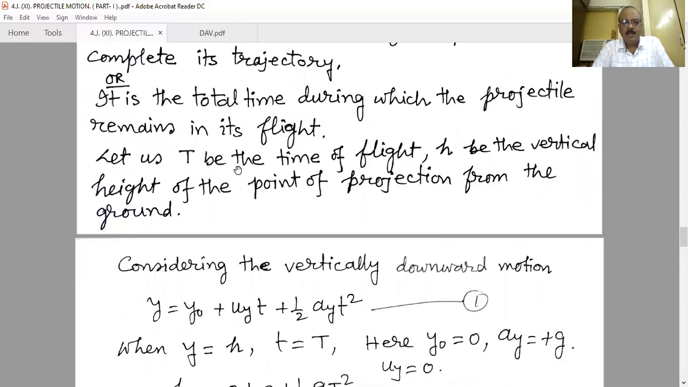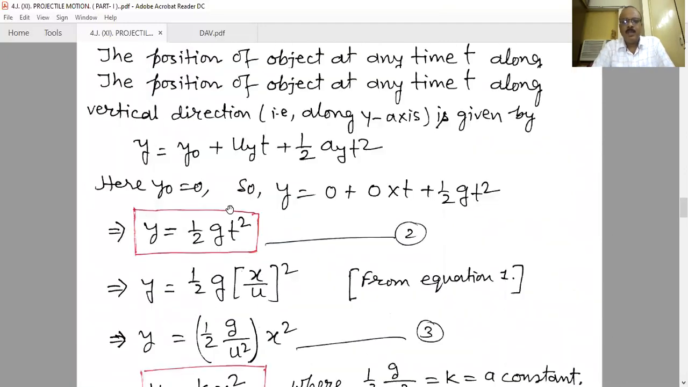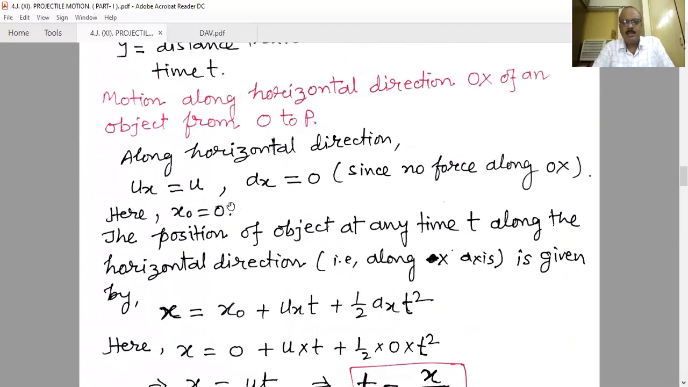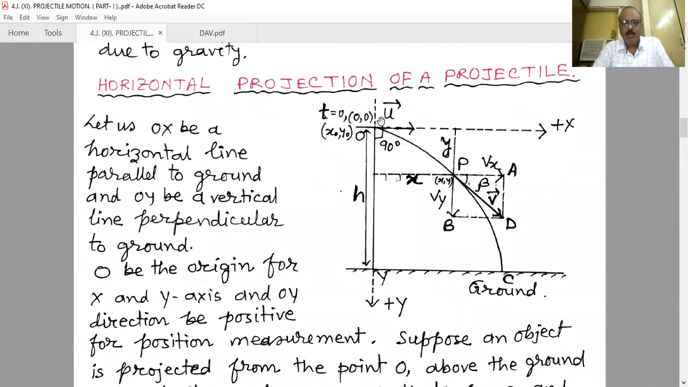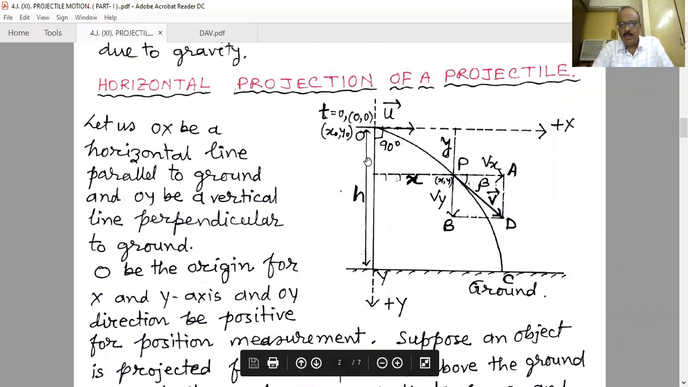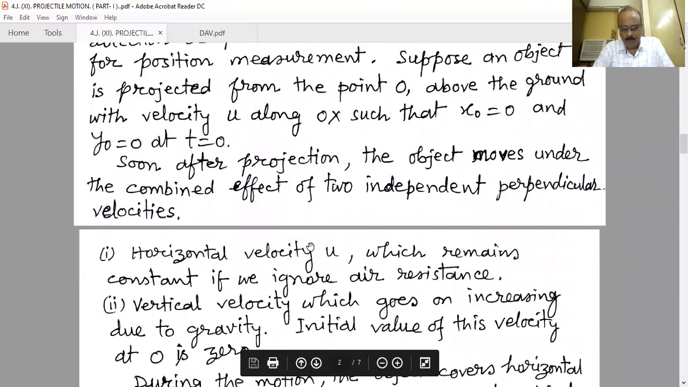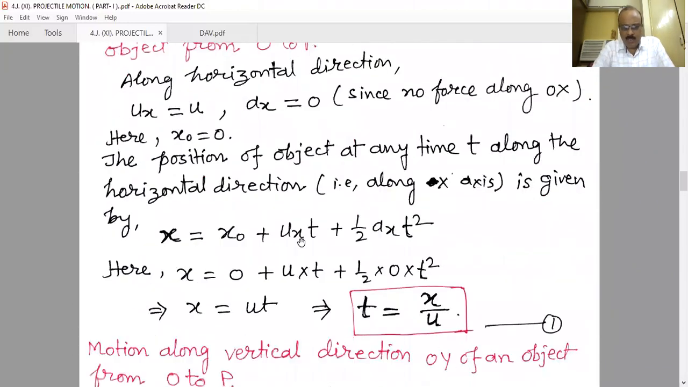Let capital T be the time of flight and h be the vertical height of the point of projection from the ground. So already we have drawn here, h is the vertical height from the ground or point of projection. This is the h, and the time taken to reach from point O to point C, that total time interval is known as the time of flight in this case. Our target is to find out the time of flight.